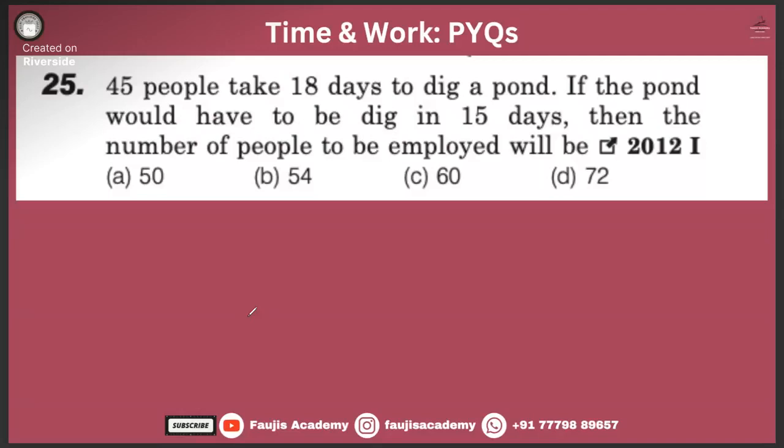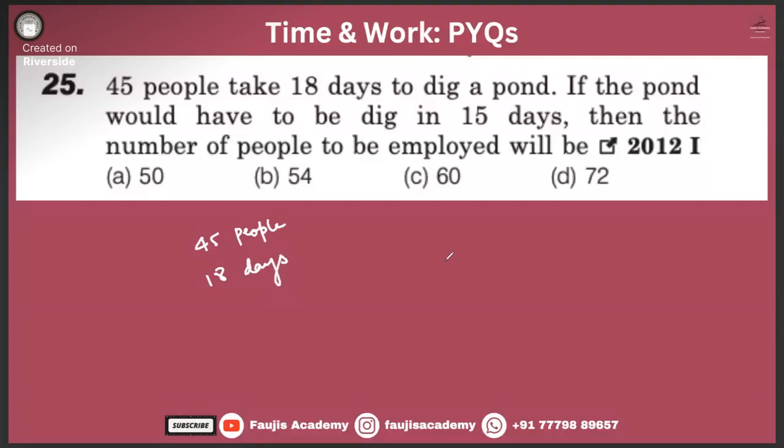So let's get started with the PYQs of time and work. I've left the practice questions to you guys, please do them on your own. So the question says 45 people. What are the premises? Write it down. A few of the questions I'll do with all the steps, and post that I'll pick up the pace and I won't write it this way. I simply calculate and get the answer.